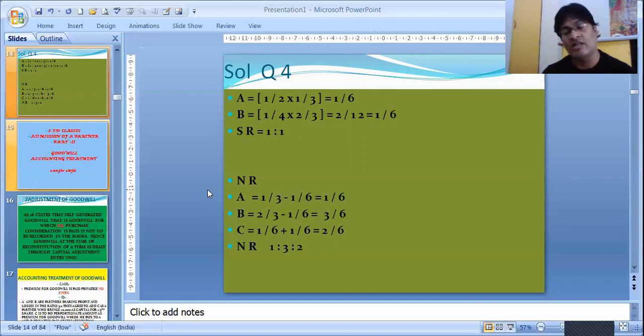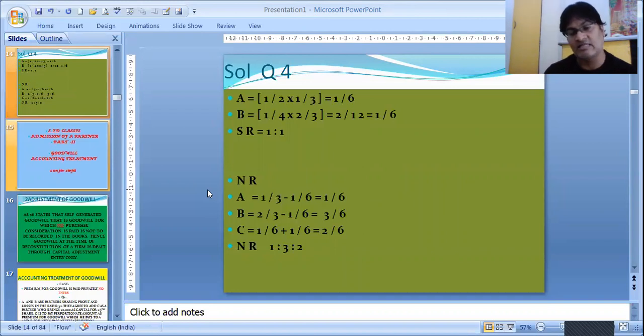Let's understand the new ratio over here. The new ratio is what? Old ratio, that is 1/3, minus the sacrificing ratio in this case. So 1/3 minus 1/6 is 1/6. B is similarly 2/3 minus 1/6, which is 3/6.